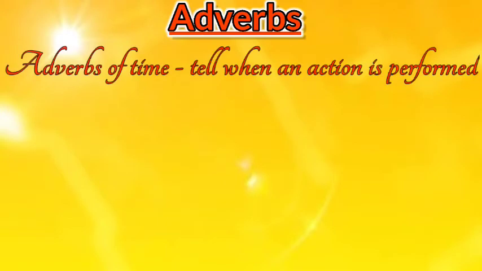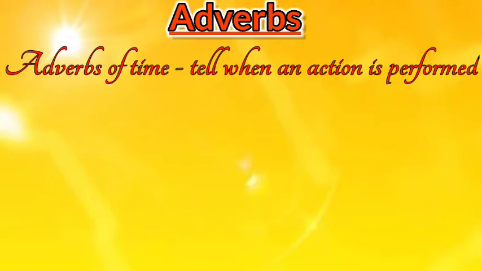The third kind is adverbs of time. Adverbs of time tell when an action is performed, or we can say they state the time of occurrence of the action. They may give a sharp or rough idea about the time of occurrence of an action.